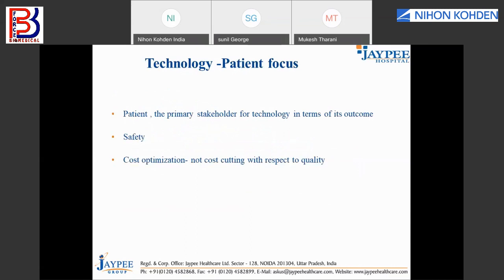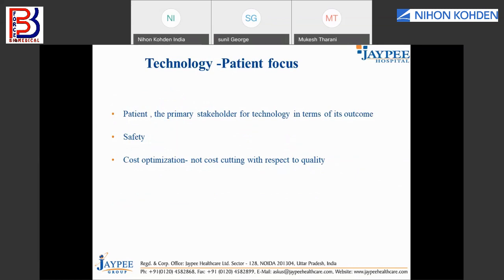Now, after discussing these essentials, we should come more towards the technology. We have still not taken the technology, right? So when it comes to the technology, you need to keep in mind that the patient is the primary stakeholder for any technology, for any equipment that we use in a hospital in terms of its outcome. So safety of the device and safety of the patient, safety of the personnel using that equipment are foremost important.